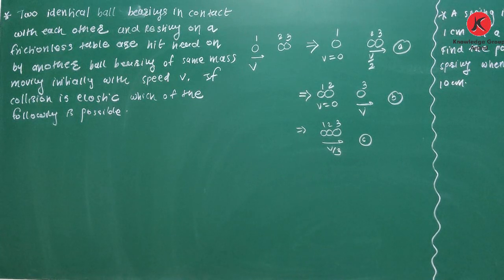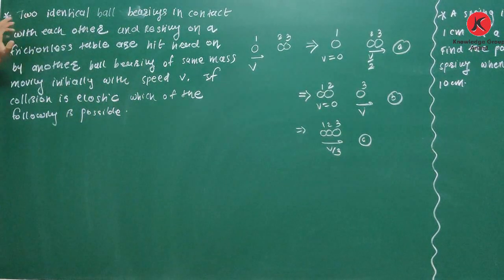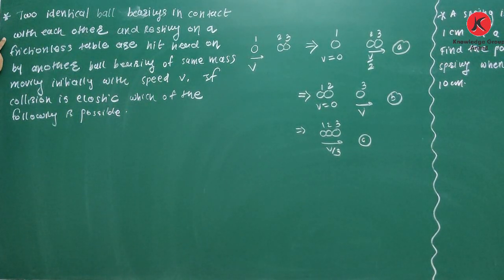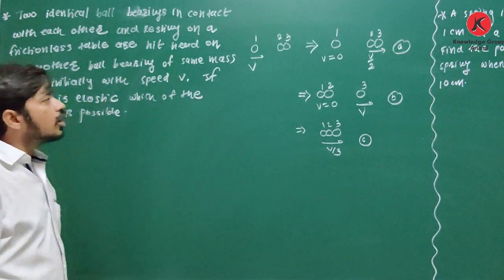Now next question, see what is the next question. Two identical ball bearings in contact with each other and resting on a frictionless table are hit head on by another ball bearing of same mass moving initially with speed v. If collision is elastic, which of the following is possible? See what is question, here it is. Two identical ball bearings in contact with each other and resting on a frictionless table, means these 2 and 3 are two ball bearings.